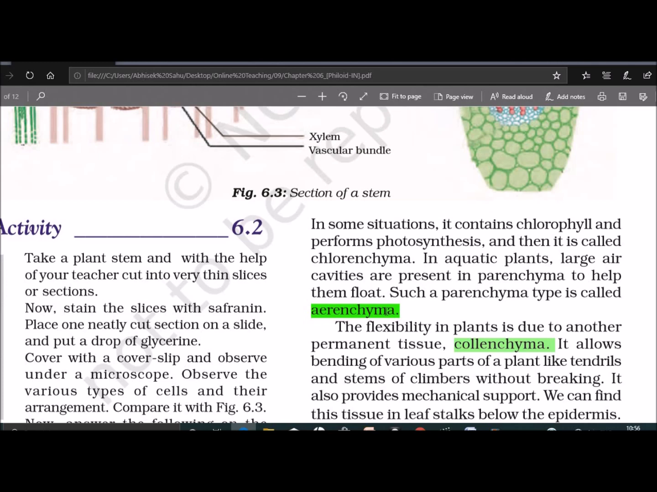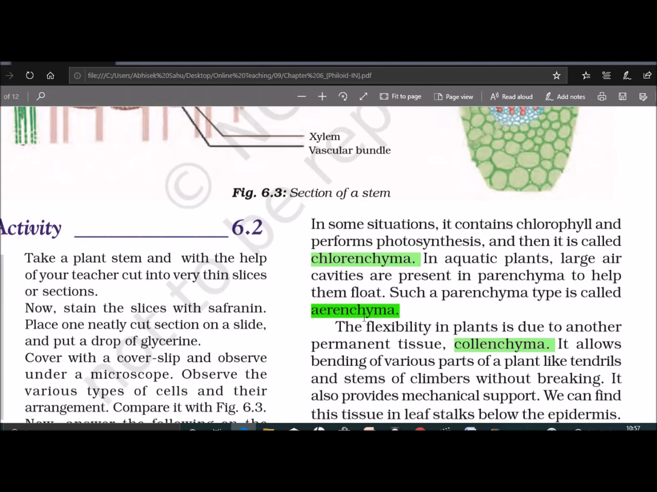The parenchyma is further divided into two types, that is chlorenchyma and aerenchyma. The parenchyma cells of the leaves containing chlorophyll form the chlorenchyma. They carry out photosynthesis. And the parenchyma cells of aquatic plants containing large air cavities form the aerenchyma.